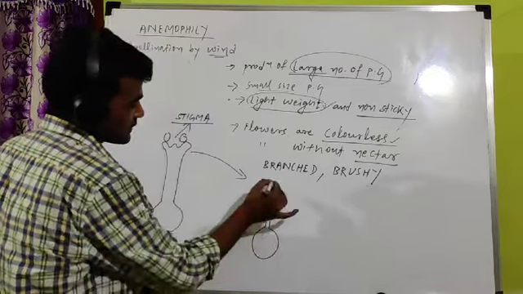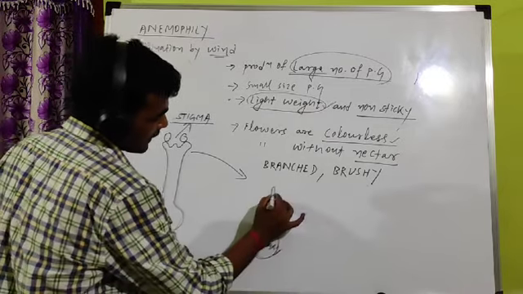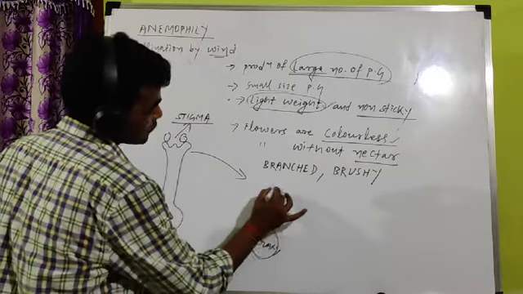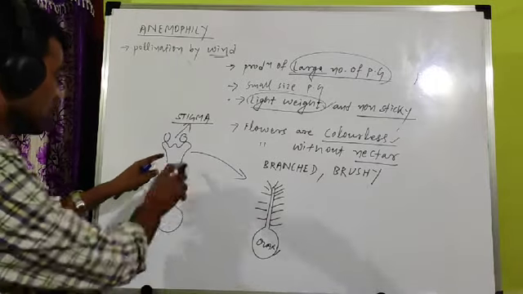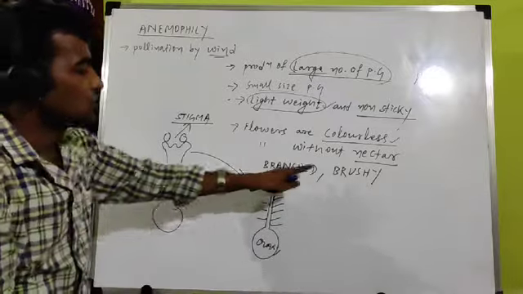This is the ovary. Stigma, this is the style portion, this is the ovary. And the stigma is branched. The stigma is branched like this on both sides. This is the branched stigma. Actually, this upper part is the stigma. This stigma is modified and branched. So branched, brushy stigma.